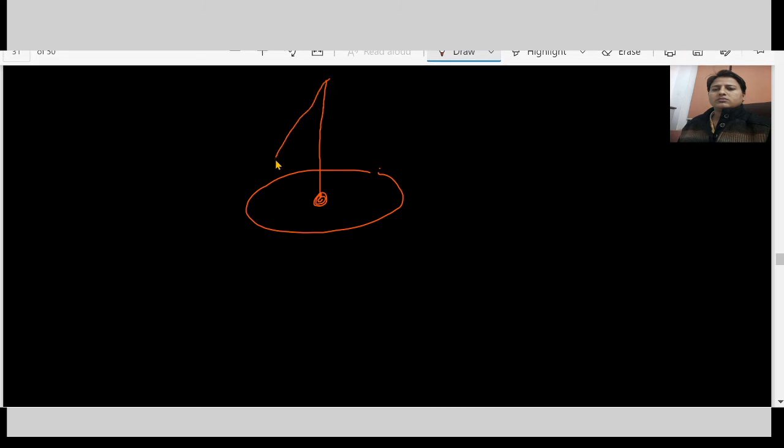Suppose a simple pendulum is circulated like a conical pendulum. Here in this type, a motion is given like this.